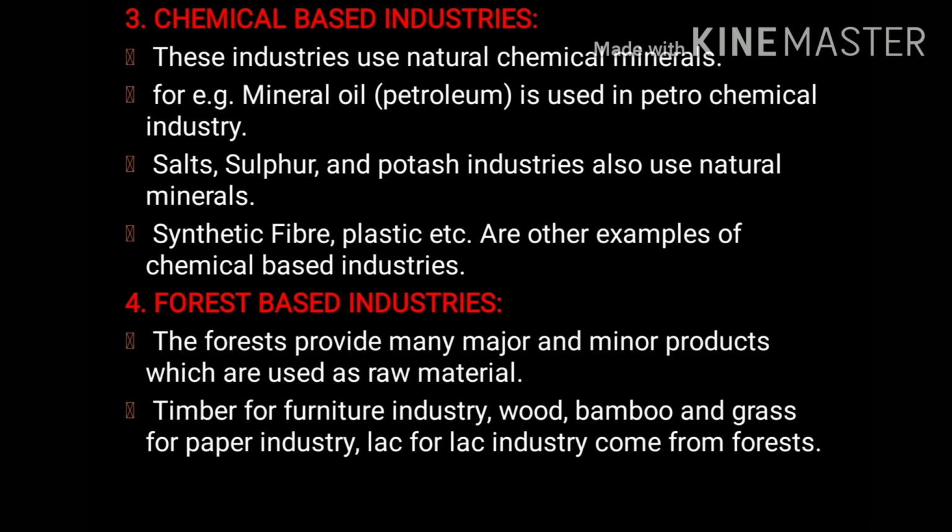Fourth one is forest-based industries. The forests provide many major and minor raw materials which are used for the production of finished products. Timber for the furniture industry, wood, bamboo, grass for the paper industry, lac for the lac industry. These all raw materials come from the forest. So such industries are called forest-based industries. So these are chemical-based industries and forest-based industries.